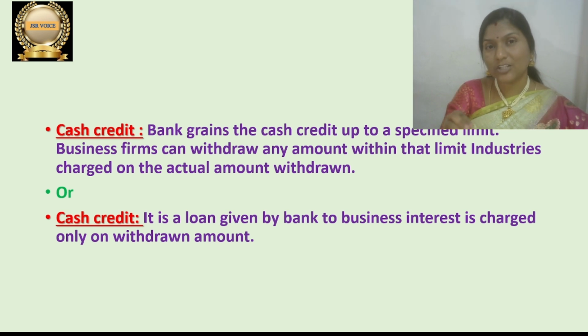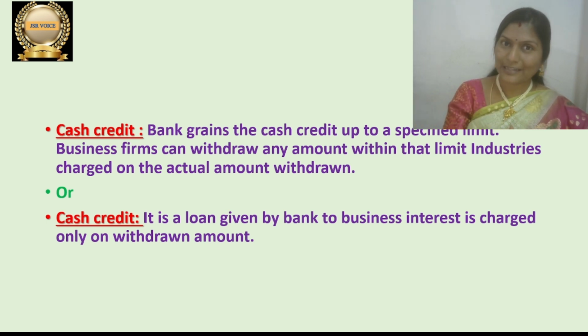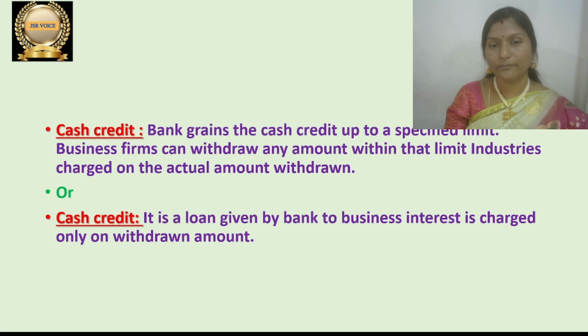But interest is charged only on the withdrawn amount, not on the total amount. That is the nature of cash credit. Okay, this is about cash credit.